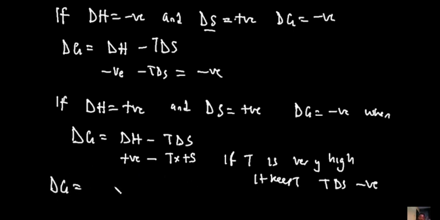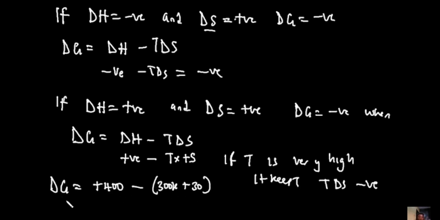So let's try out something. Imagine, for instance, I tell you that the enthalpy change is plus 400, and I have a given temperature of 300 Kelvin, and then a positive value here of plus 30 joule per Kelvin.